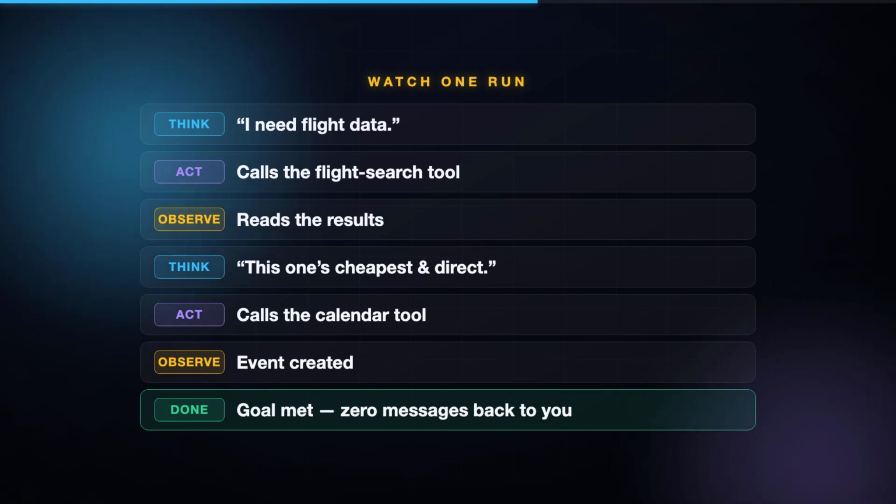Say you tell an agent, find me the cheapest direct flight to Lisbon next Friday, and put it on my calendar. Step 1, it thinks, I need flight data. It acts. It calls a flight search tool. It observes the results. It thinks again. This one is cheapest and direct. It acts. It calls the calendar tool. It observes. Event created. It thinks. Goal met. Done. 4 tool calls, 1 loop, 0 messages back to you. That's an agent.